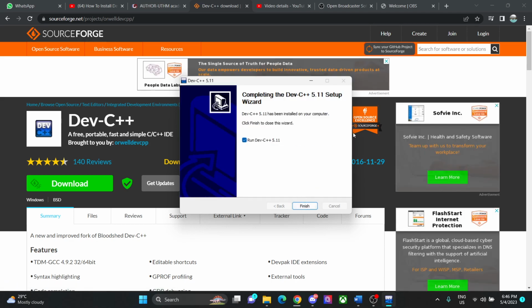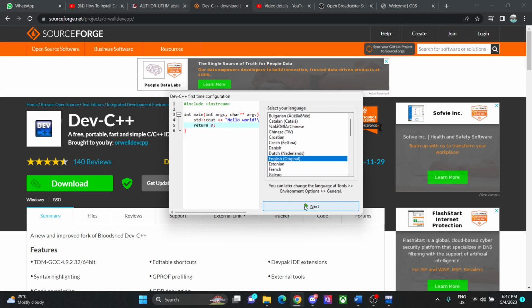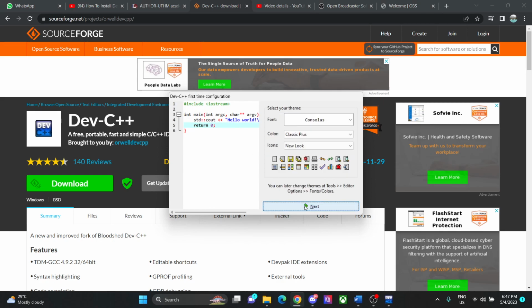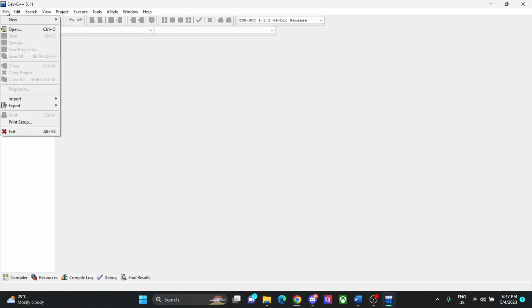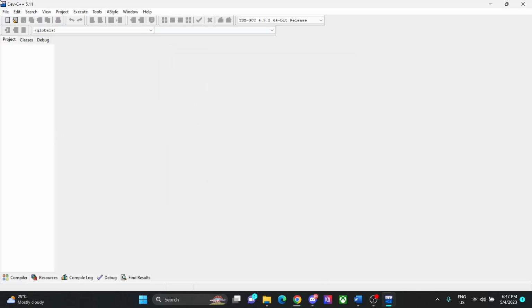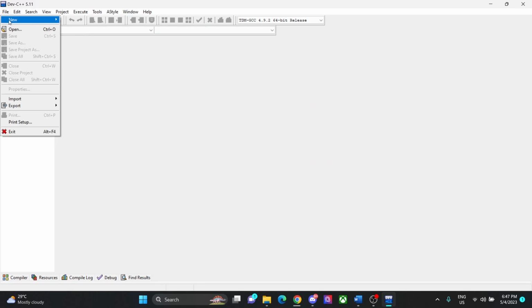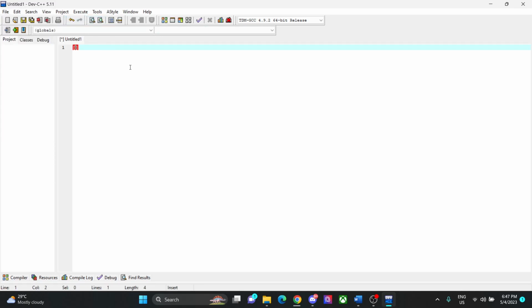And then it's complete, the Dev C++ 5.11 setup wizard. Click on the finish button, and then click on the next button, and then the next button, and then press on the OK button, and then you can start your coding. Oh, sorry. Select new source file, and then you can start your coding.